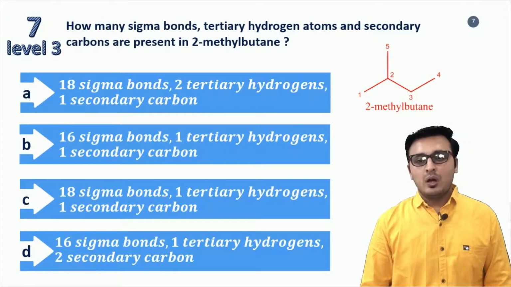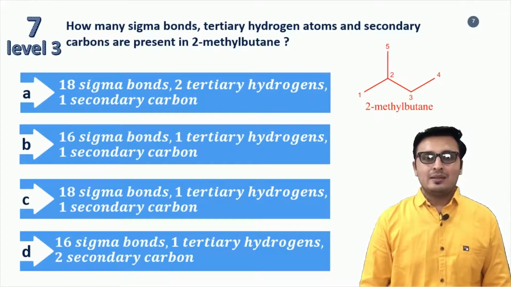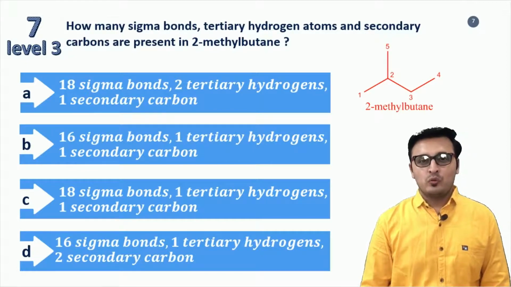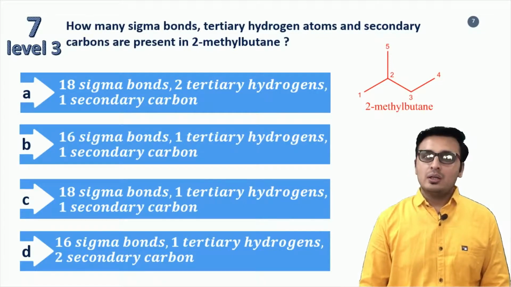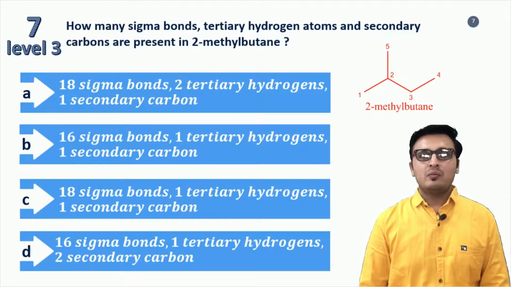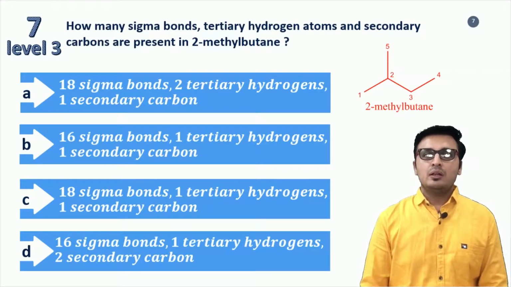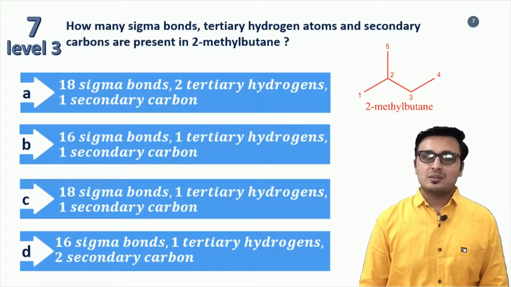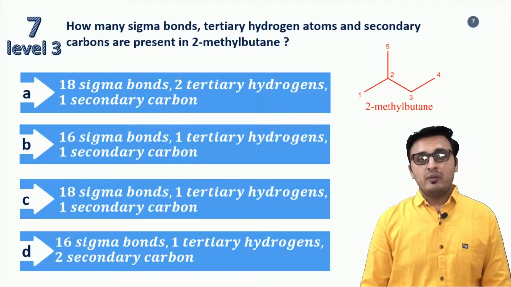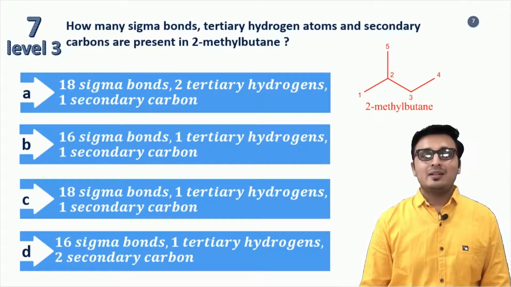All the corners, all the ends, all the crossings are called carbon, and to fulfill the tetravalency of carbon, we need to put the required number of hydrogens. So when we put the required number of hydrogens, we get a total of 16 bonds in the structure. So we end up with the sigma bond count of 16.